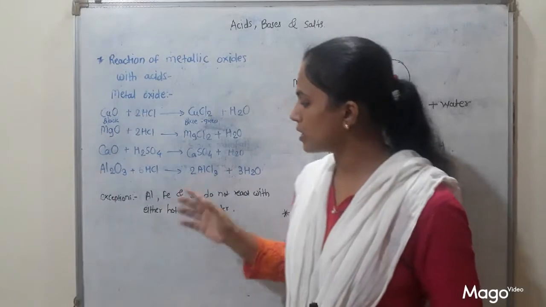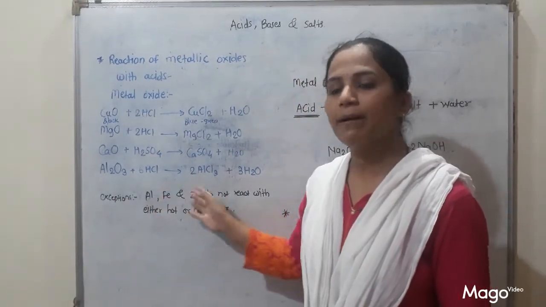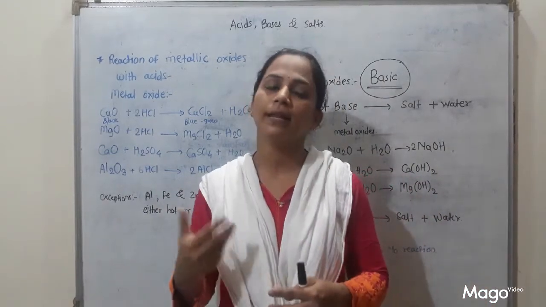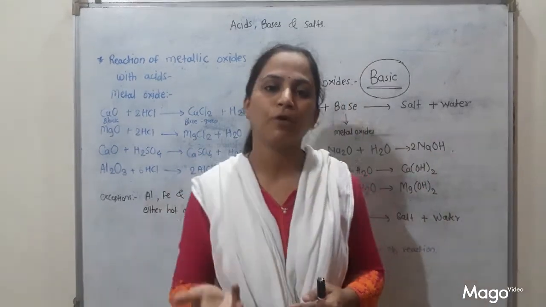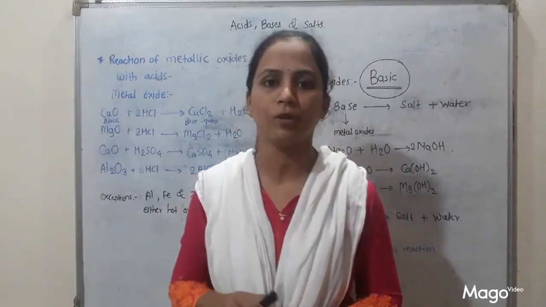But there are some exceptions like aluminium, iron, zinc. These metals do not react with either hot water or cold water. They react with steam. So these are examples of amphoteric oxide. What is amphoteric oxide? That we will study in our next topic, metals and non-metals.